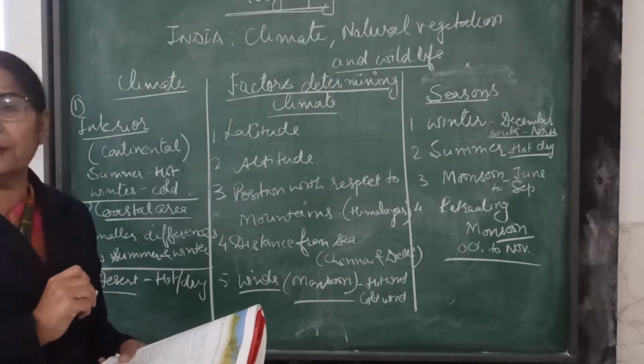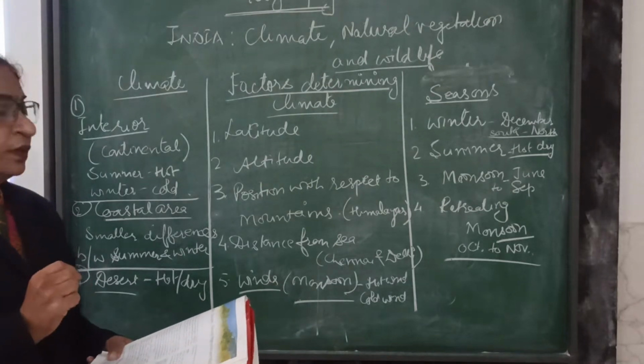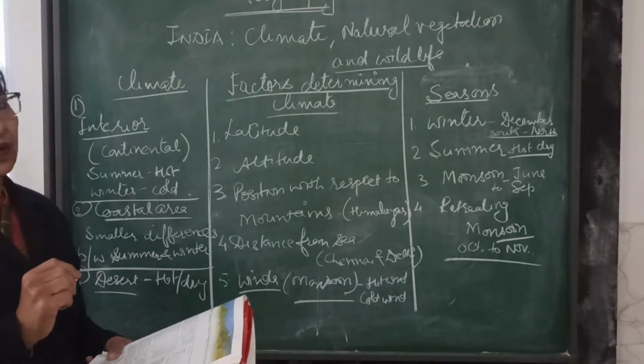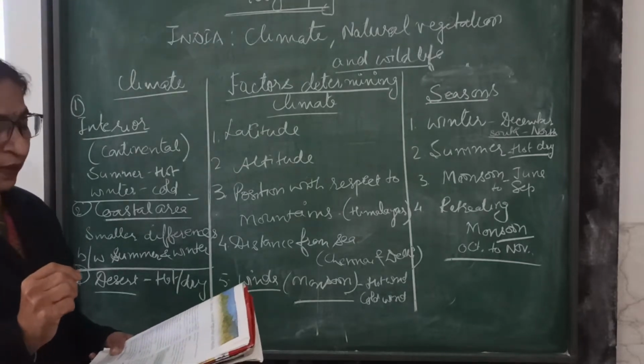Next we go to the topic, that is the desert area. What type of climate is there in the desert area? Hot and dry. That means there is no rainfall and the temperature is very high. So the desert has a very hot and dry climate.